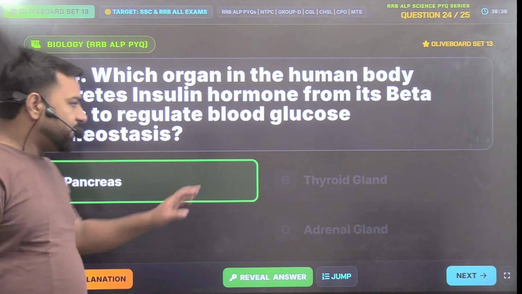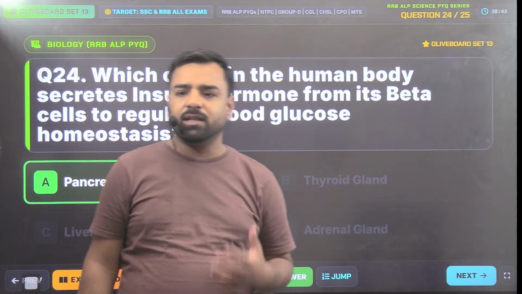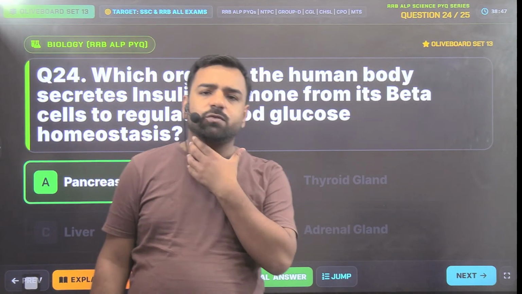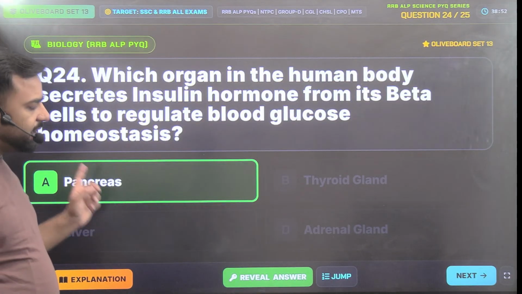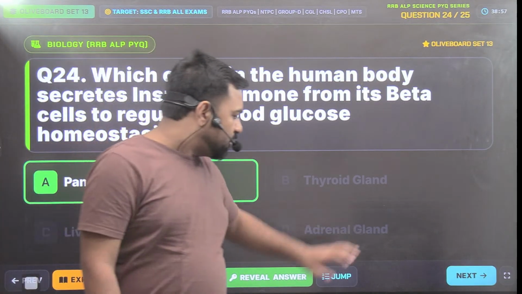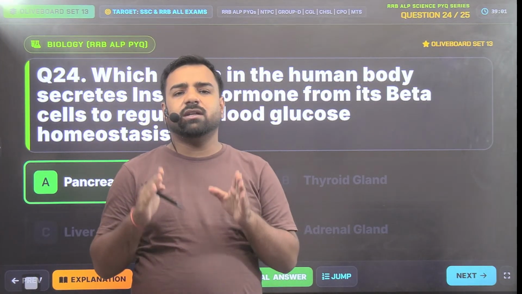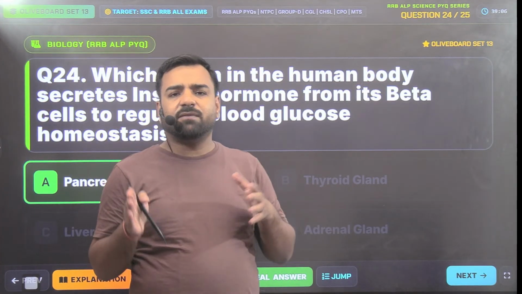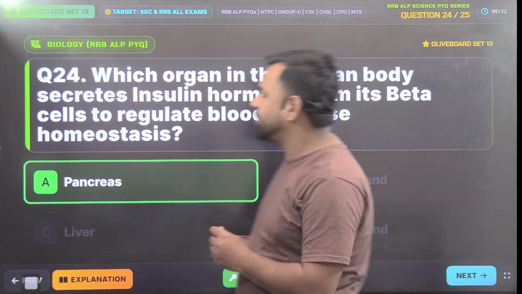Thyroid gland generates the thyroxine, and for the generation of the thyroxine we need the proper amount of iodine. If iodine is not there, there will be swelling in this area, and that's known as goiter. Liver is the one that secretes the bile juice which is stored in the gallbladder. And what about adrenal? The adrenal gland is the one which generates the adrenaline and noradrenaline hormones, that is epinephrine, norepinephrine, and this gland is above the kidney. So the answer was option number A.